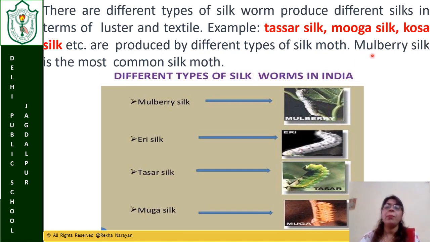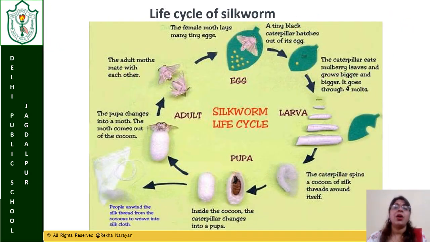Mulberry silk is the most common. This is the commonest one, which is found in most parts of the country. Now, you have studied this in the lower class, so I would like to add to it again.